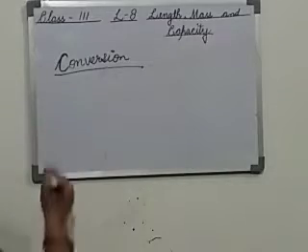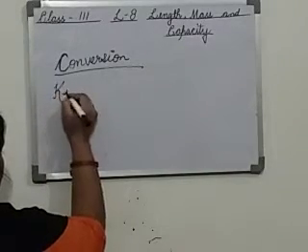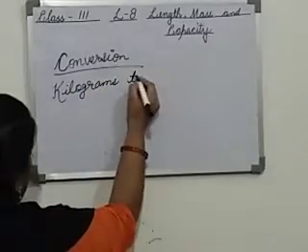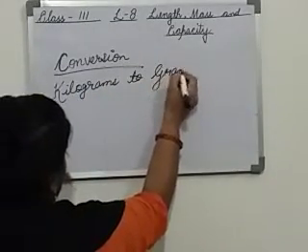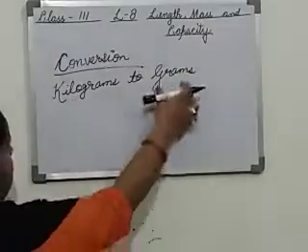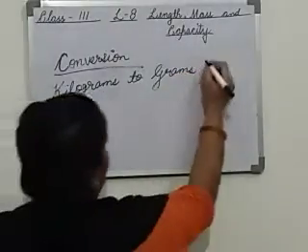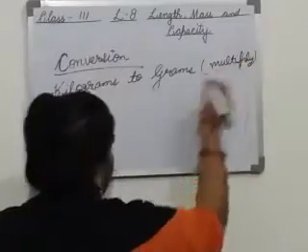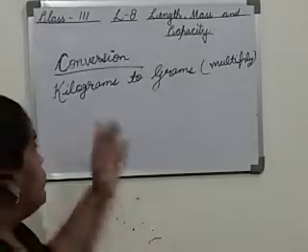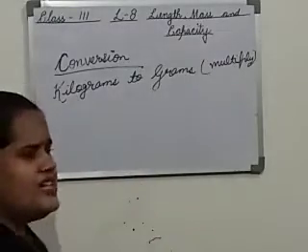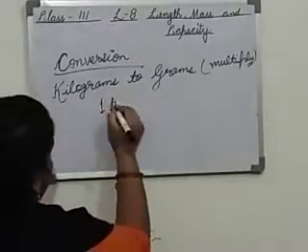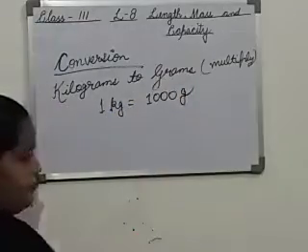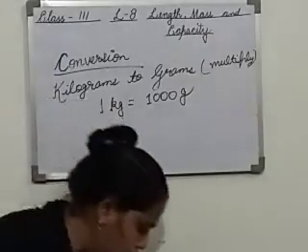Now the first one is kilograms to grams. Suppose we have to change kilograms to grams, meaning bigger unit to smaller unit. So what we will do? Obviously we will multiply. This is the technique. Now what is the relation? 1 kilogram equals 1000 gram.